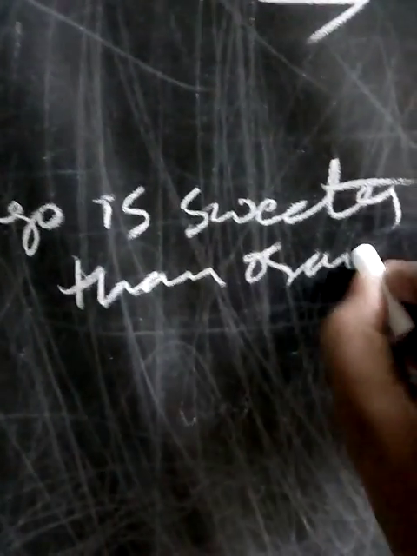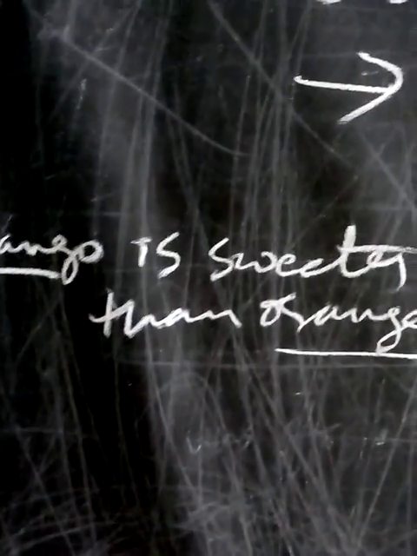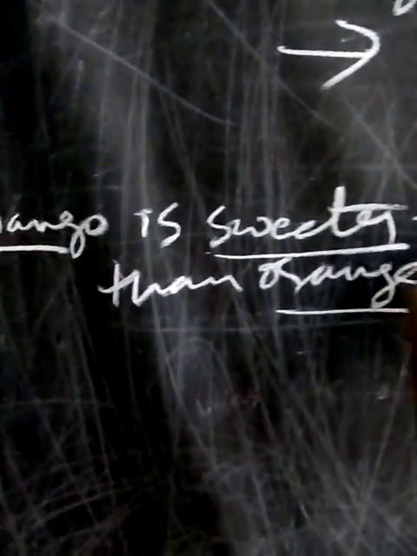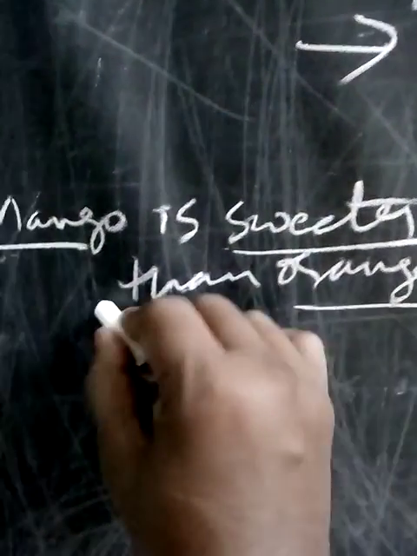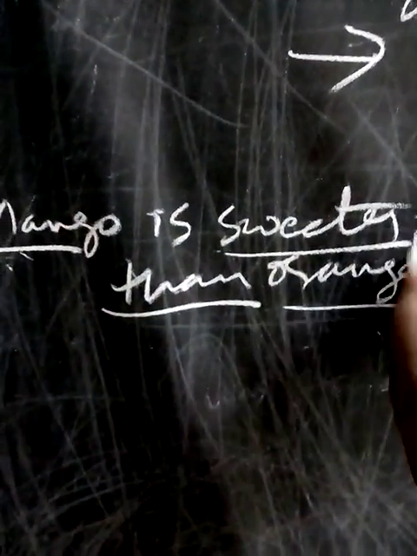Mango is sweeter than orange. We are comparing mango and orange. Comparison between mango and orange. This is comparative degree. We are using than. Mango is sweeter than orange. The comparison between two things. That's why we call it comparative degree.